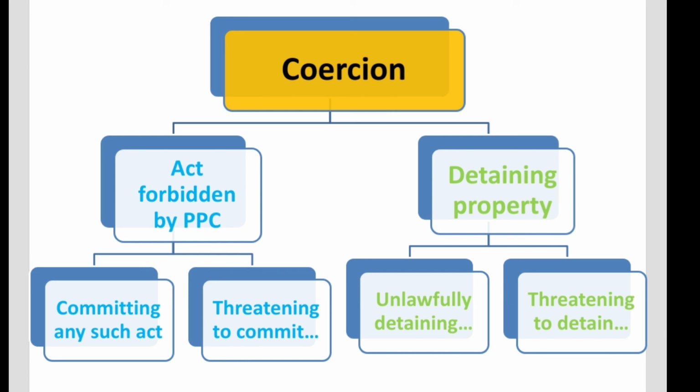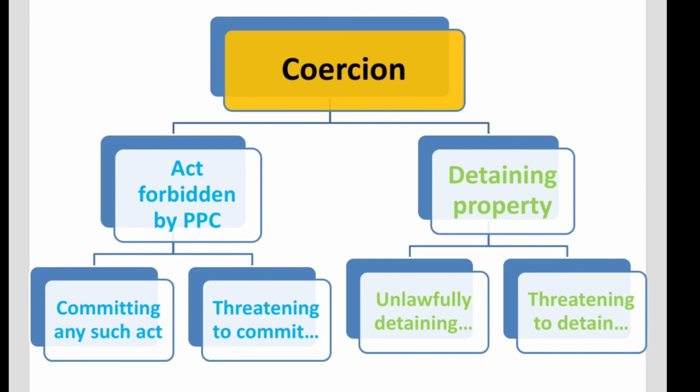So when these 2 people reach Karachi, Mr. A is going to obviously sue Mr. B for breach of contract, because when Mr. B refuses to go ahead with the agreement to sell his house, then Mr. A is going to be angry and he would want to go ahead with the contract, and therefore he is going to sue for breach of contract. But since Mr. A had employed coercion, it does not matter that at the time the coercion was employed, they were both abroad, that is, they were both in the UK and not in Pakistan. So it's irrelevant that the PPC was not in force at the time or place where the act was done. What is relevant is the fact that the suit has been filed in Pakistan.